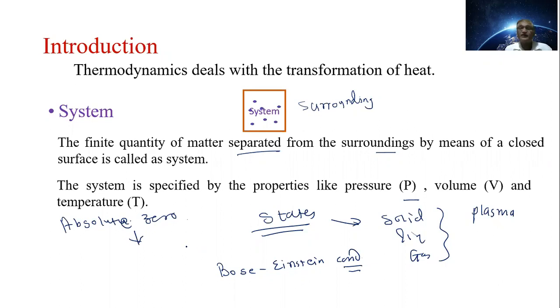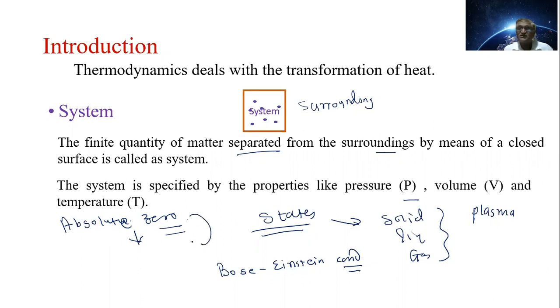It is very difficult, but not impossible, to achieve that state. When we remove all the heat, that state or situation we call absolute zero of temperature. त्याला आपण म्हणतो absolute zero of temperature.